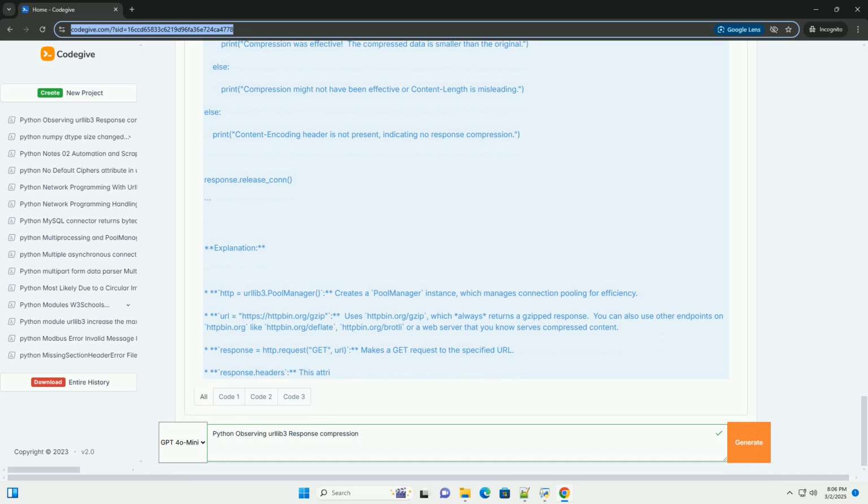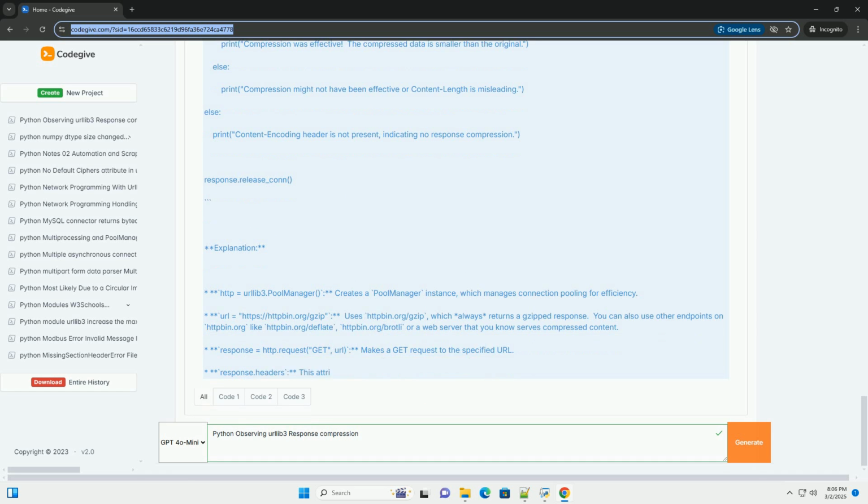Weird characters in decompressed output. The decompressed data might not be encoded in UTF-8. Try other encodings like Latin-1, ASCII, or inspect the Content-Type header for the correct encoding. Read timeout error, max retry error. While these aren't directly compression related, large compressed responses can sometimes exacerbate timeout issues. Increase urllib3's timeout settings if necessary.